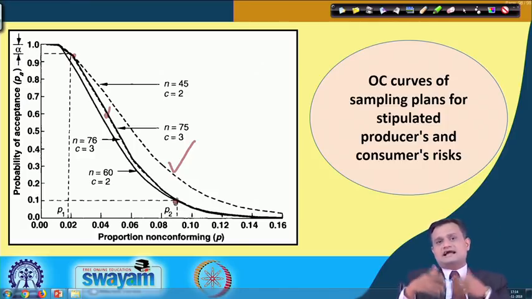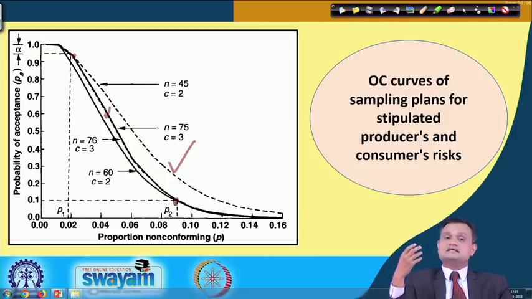Now obviously I have to meet the expectation of both producer and consumer. So I can design a plan which exactly meets the producer's risk and would be very close to my consumer stipulation. Similarly, I can do otherwise. I would like to choose a plan which exactly meets the stipulation of the consumer and would be very close to my producer. So this is the choice I have.